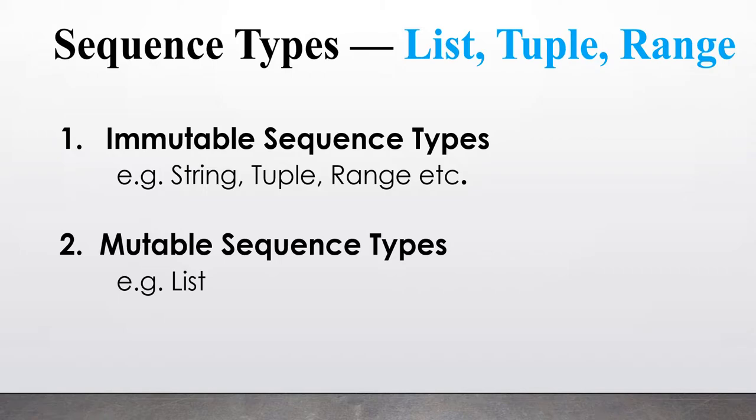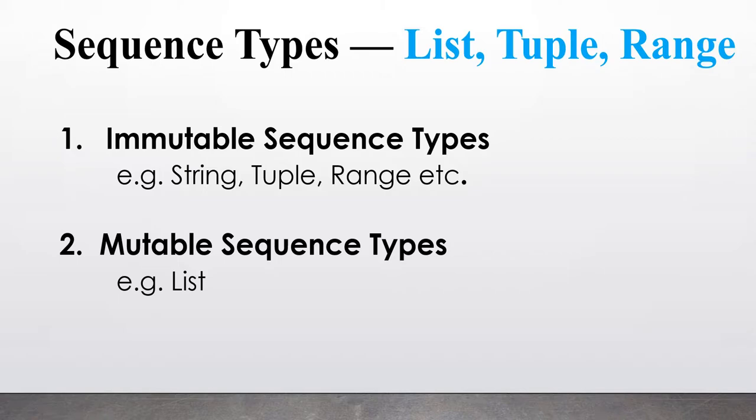An immutable sequence type is a sequence type which cannot be changed or modified in Python. We have been using this till now. Examples are string, which we have used, and tuple and range, which we are going to see. Range we have already seen in some loops. So basically, an immutable sequence is one we cannot update or change.